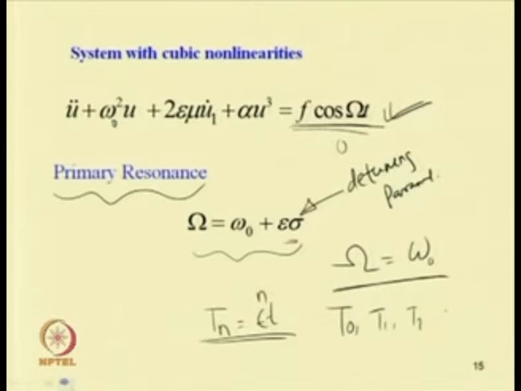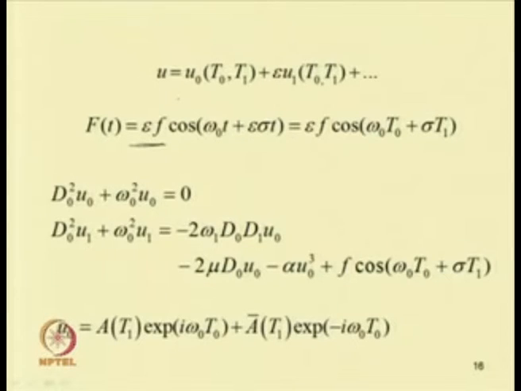Now taking these terms, we can write u equal to u 0 plus epsilon u 1, and f t equal to epsilon f cos omega 0 t plus epsilon sigma t, that is equal to epsilon f cos omega 0 T 0 plus sigma T 1. As epsilon t equal to small t equal to capital T 0 and epsilon t equal to T 1, we can write this forcing term equal to epsilon f cos omega 0 T 0 plus sigma T 1.